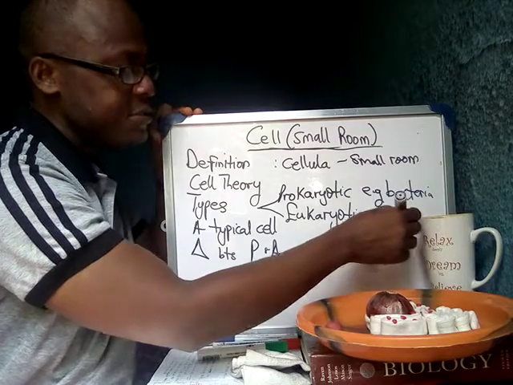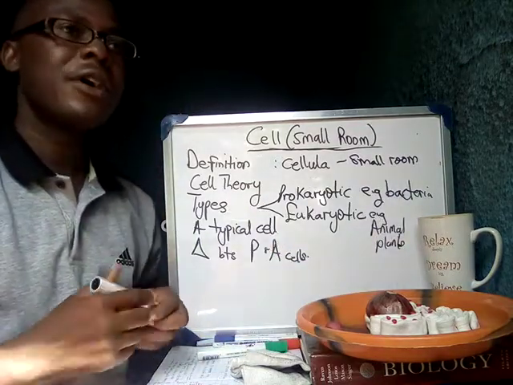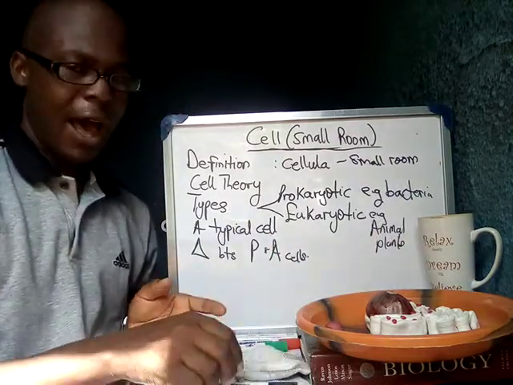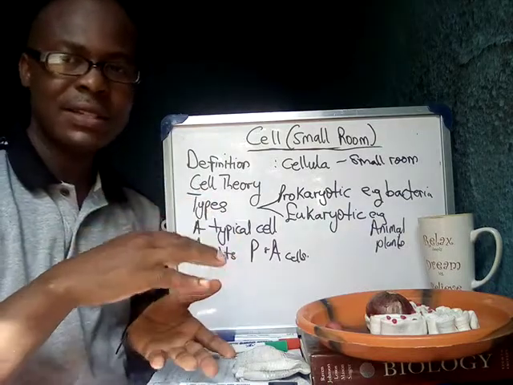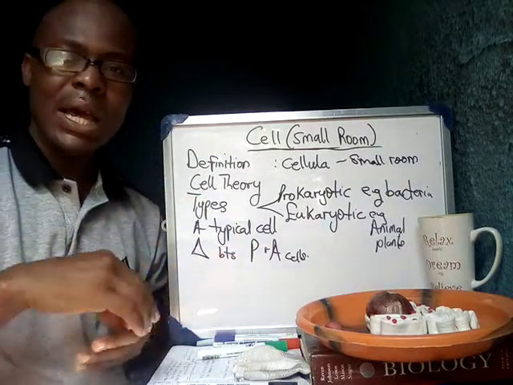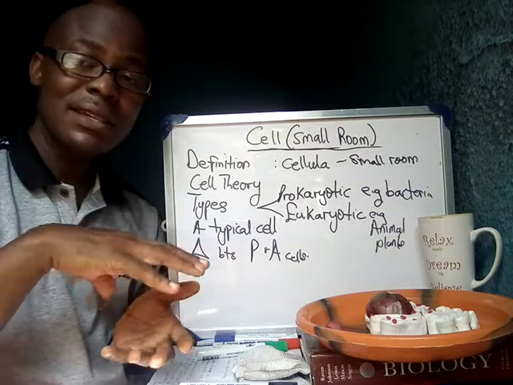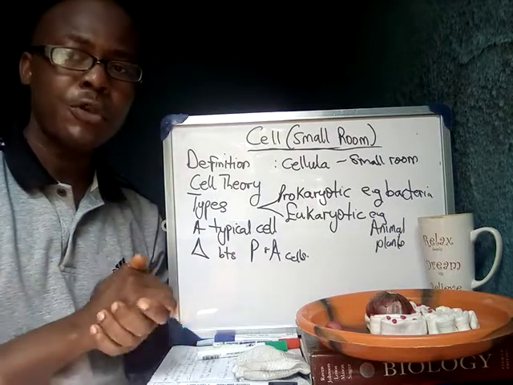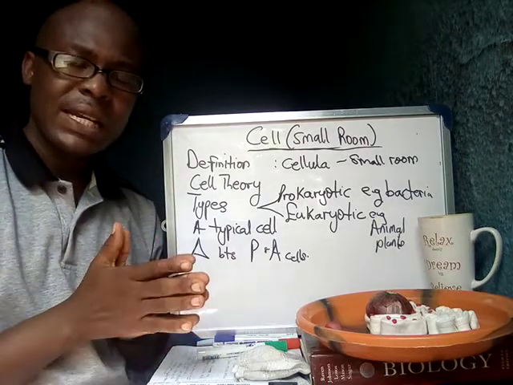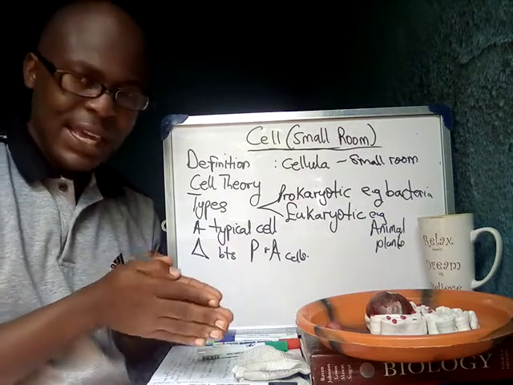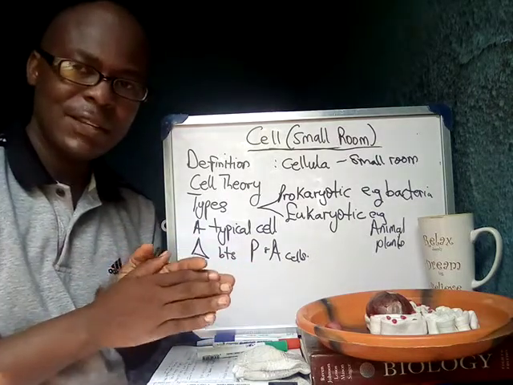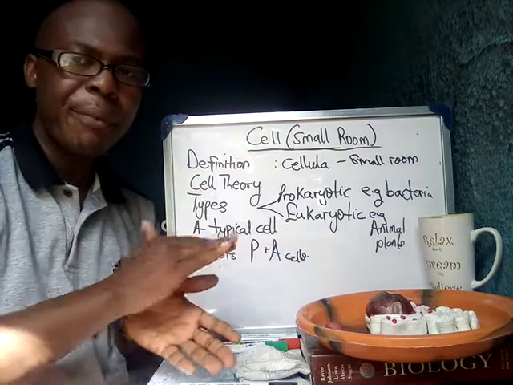What's the major difference? All cells have components in them. Prokaryotic cells have components scattered inside the cell, but eukaryotic cells have their components in compartments. These compartments are membrane bound.